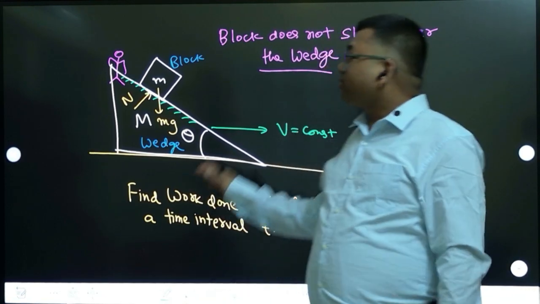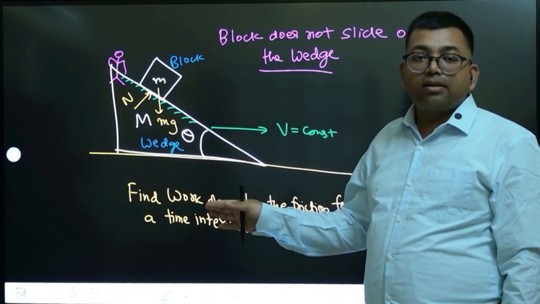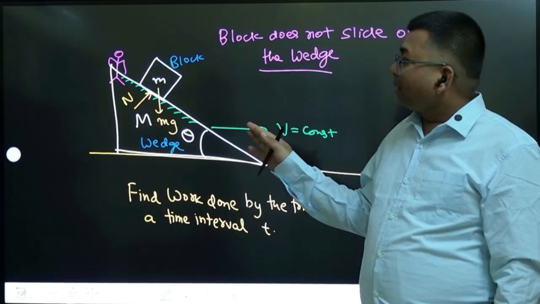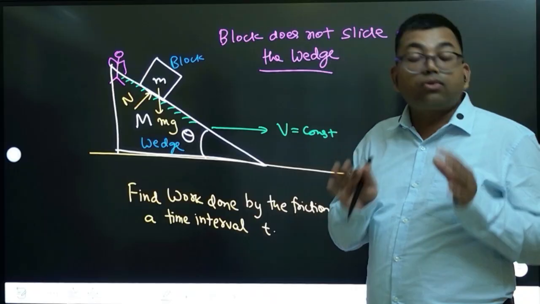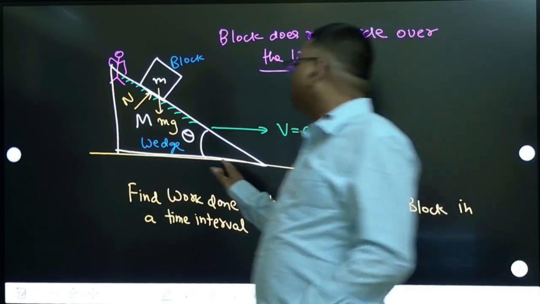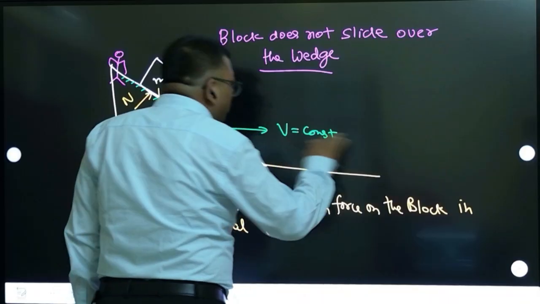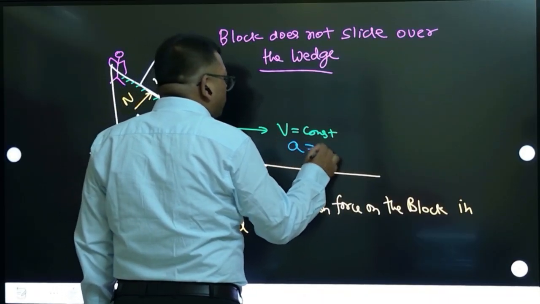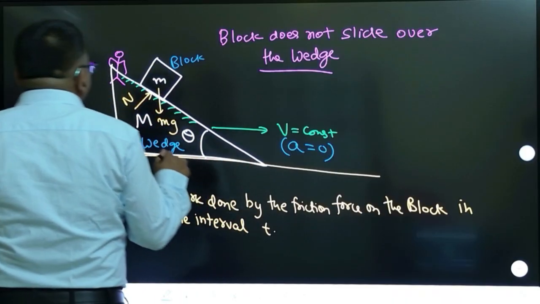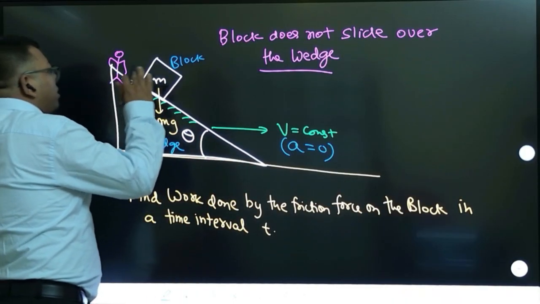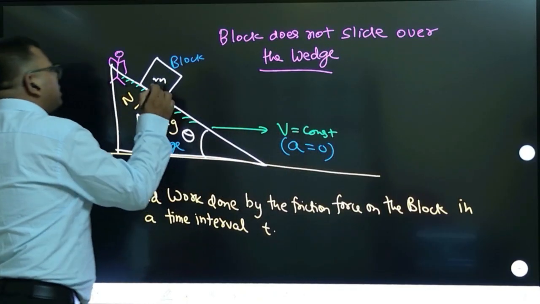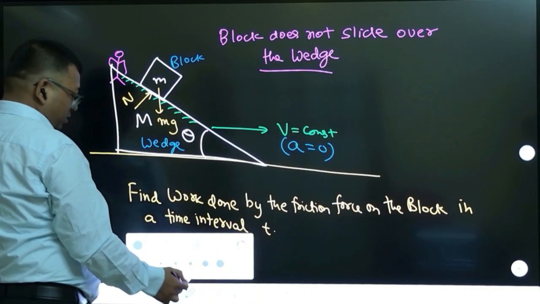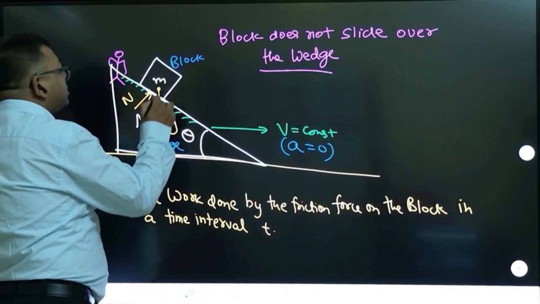First you draw the forces. mg is acting, normal is acting. And is there any pseudo force? There is no pseudo force. Why? Because this is moving with constant velocity, so its acceleration is 0. Because it has 0 acceleration, he will not apply any pseudo force. But suppose if this is under acceleration, he has to apply a pseudo force in this direction. We need to understand this point very clearly.